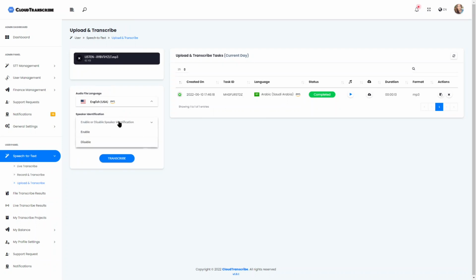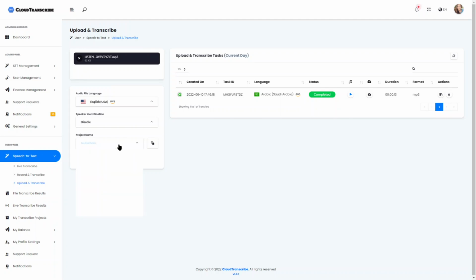Oh, by the way, in terms of speaker identification, a couple of words. All of the voices from AWS support speaker identification. So you can identify who is the speaker by putting numbers like speaker 1 or speaker 2, etc., up to 5 speakers. The results will be basically split based on the speaker. The reason why there's only a limit of 5 speakers is a hard limitation set by Google. AWS supports up to 10 speakers, but we took the minimal one so that it will be valid for both vendors.